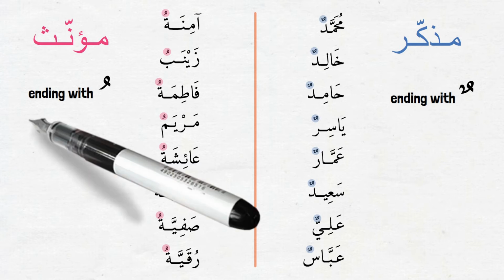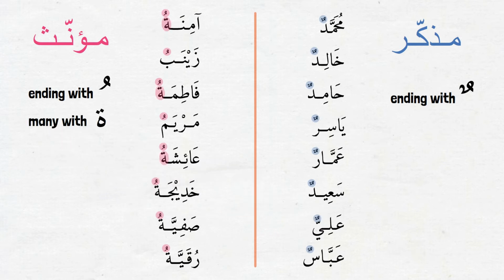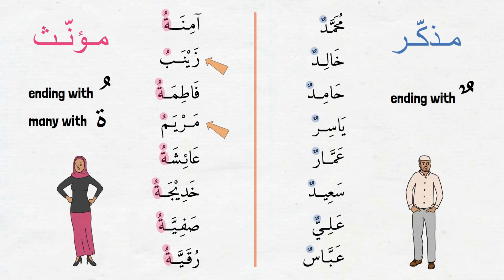Also, a lot of girls' names end with ta marbuta, which was the sign of ism being mu'annath if you remember from our earlier discussion. There are some exceptions to this ta marbuta ending, like Maryamu or Zainabu, that do not end with ta marbuta. But even then, these feminine names still end with dhamma, not with tanween. So we say Maryamu and Zainabu, not Maryamun or Zainabun. These are the examples and common characteristics of boys and girls' names in Arabic.